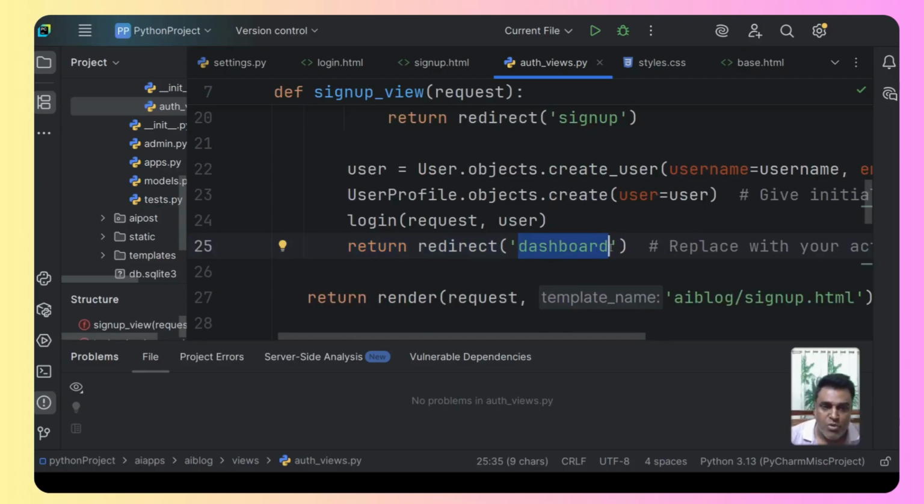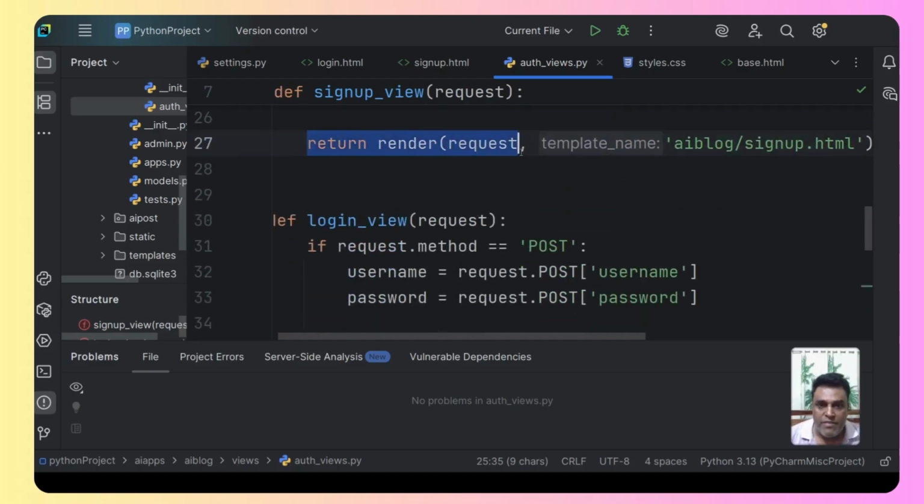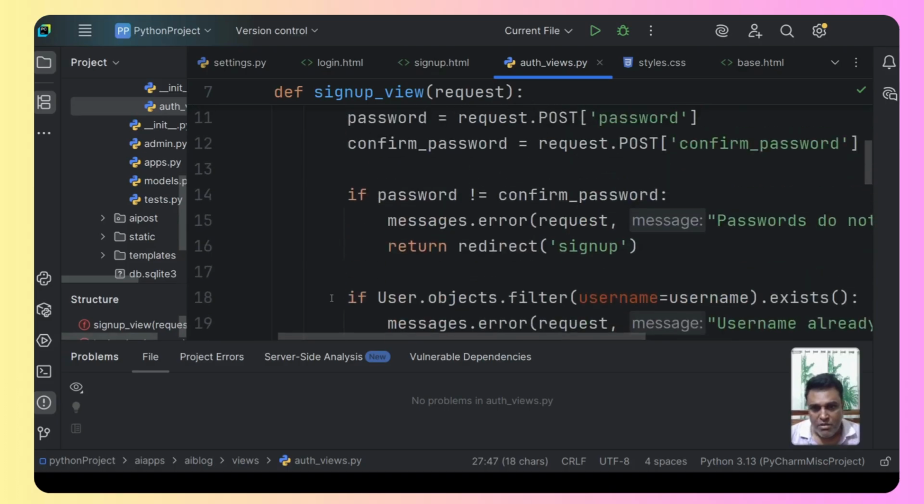Now this dashboard itself doesn't have any meaning, but we'll be creating the dashboard. Right now, we have only created the sign up and the login HTML files. We need to create something for the dashboard as well. Okay, but at this point, we will do that in the next tutorial. And then we will render the template, that is signup.html. Okay.